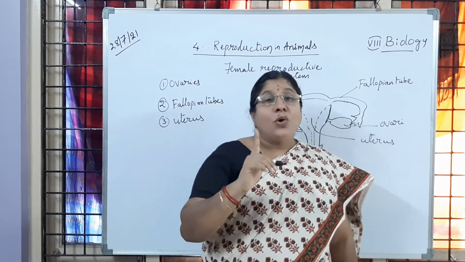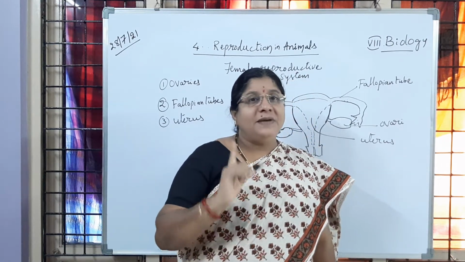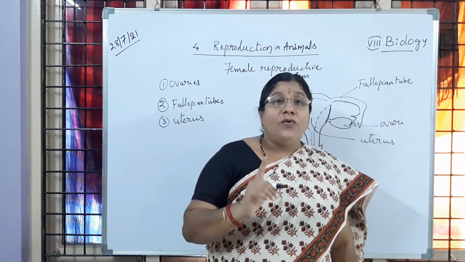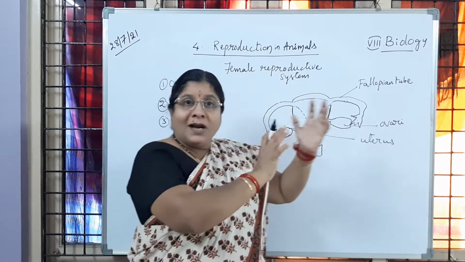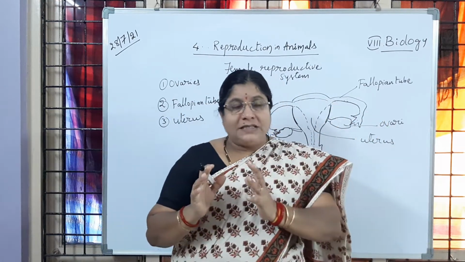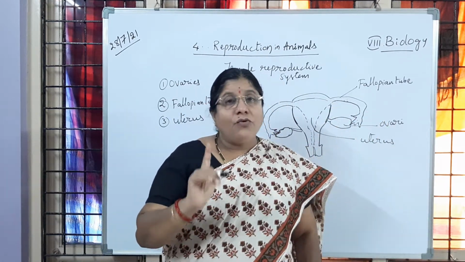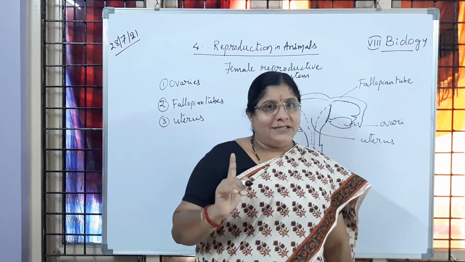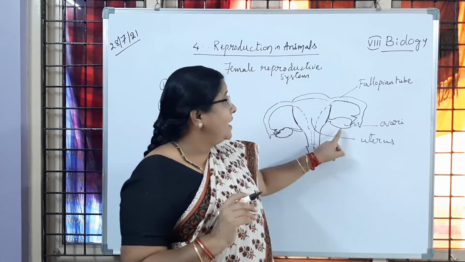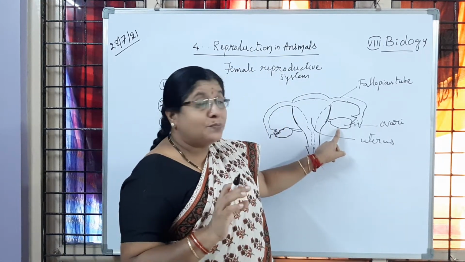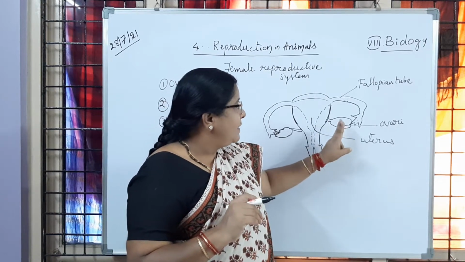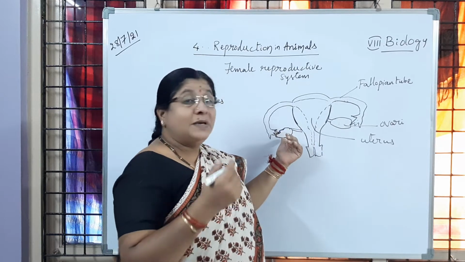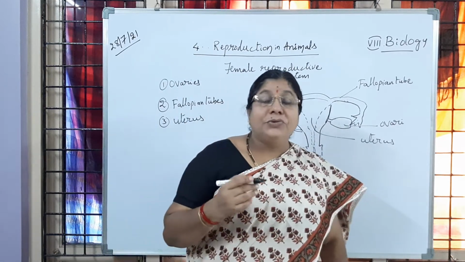Means only one egg, one ovum, is released. Have you followed? So more sperms are produced, whereas from the ovaries only one ovum or egg is released. Is it clear to you? One egg is produced every month, by the left ovary, then next month by the right ovary, like that they are going to release.